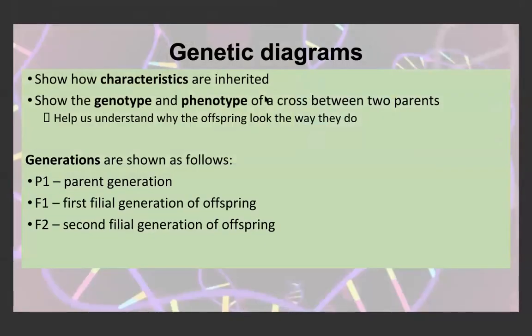So when we do genetic diagrams, the most common ones are Punnett squares, and they show how characteristics are inherited. So they show both the genotype and the phenotype of a cross between parents. The generations are always shown as follows, with P1 or just P being the parent generation, F1 being the first filial generation of offspring, so the first offspring from the parent generation, and F2 being the second filial generation of offspring, so the offspring of the first filial generation.